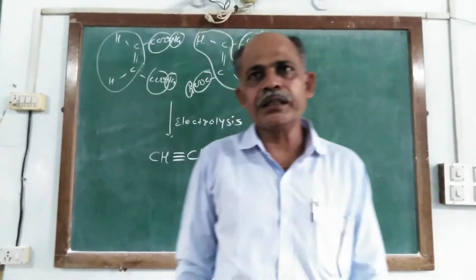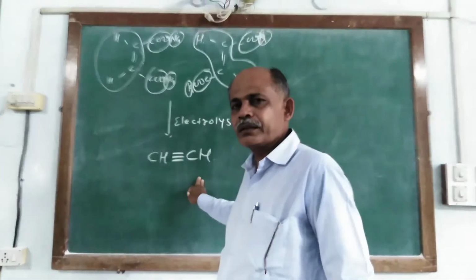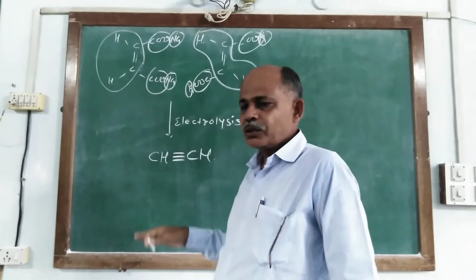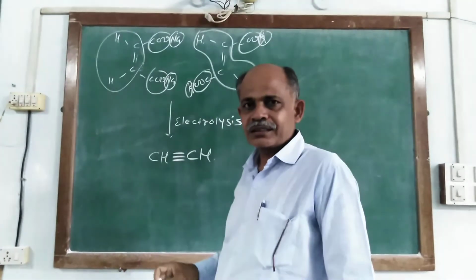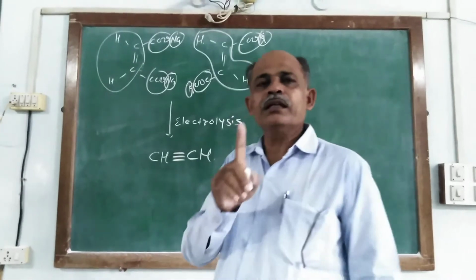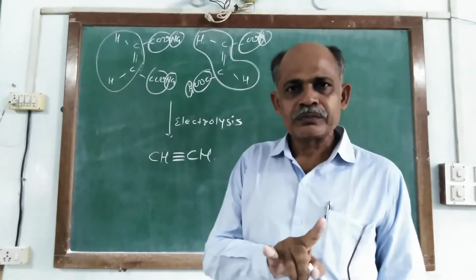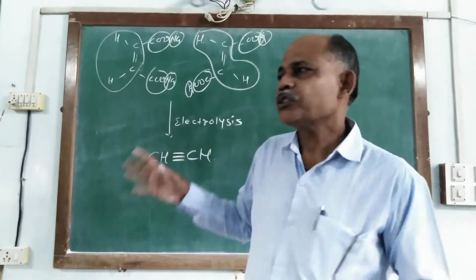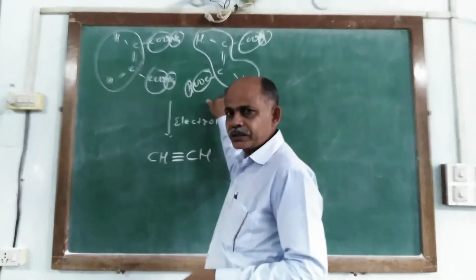So it is proved that both these two acids consist of only one double bond, and the position of the double bond is similar in both the acids.